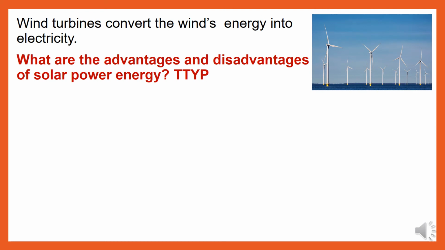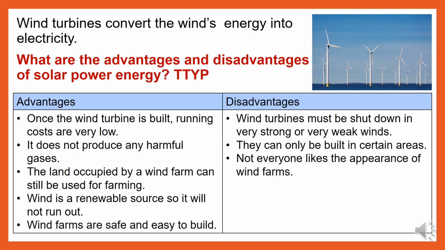So, wind turbines convert the wind's energy into electricity. So what could the possible advantages and disadvantages of wind power energy be? Let's have a look. Advantages. Once the wind turbine is built, running costs are very low. It does not produce any harmful gases.